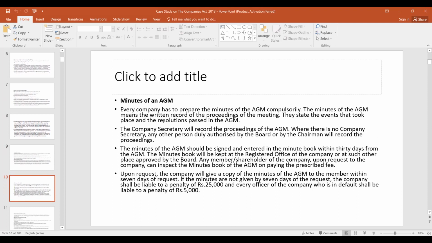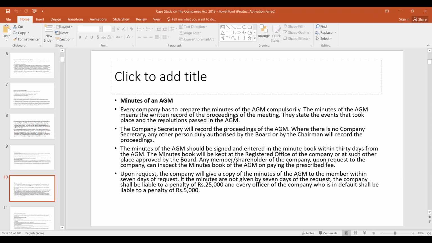The minute book will be kept at the registered office of the company or at such other place approved by the board. Any member or shareholder of the company, upon request to the company, can inspect the minute books of the AGM on paying the prescribed fee. Why so much detail? Because besides the Companies Act, the rules are also in our syllabus.